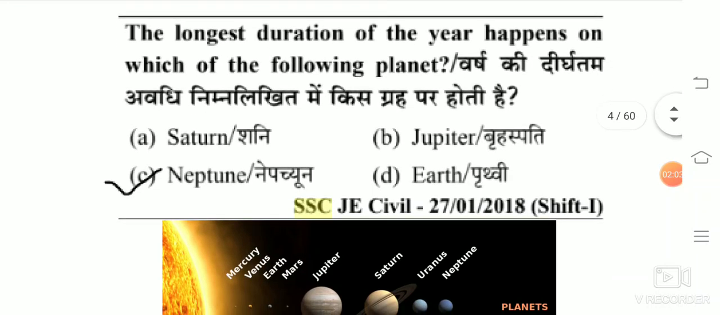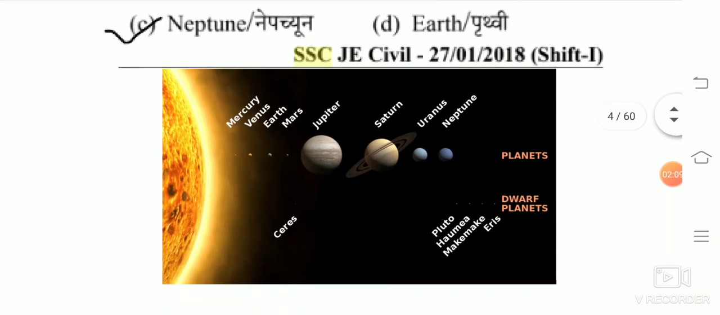The longest duration of the year happens on which of the following planets? So the answer is Neptune. You can see here the planets, which is far and which is near. Okay.